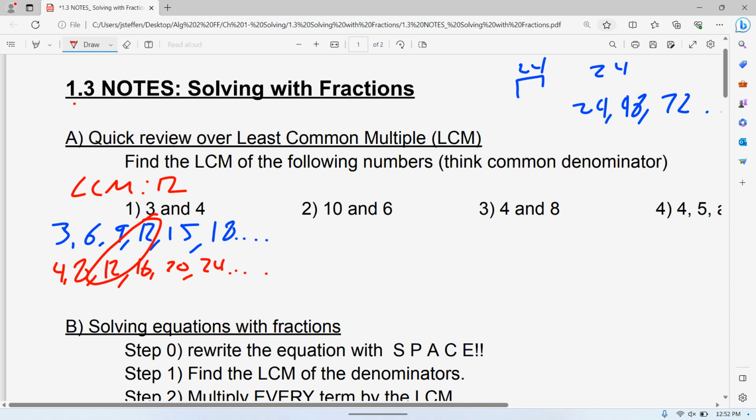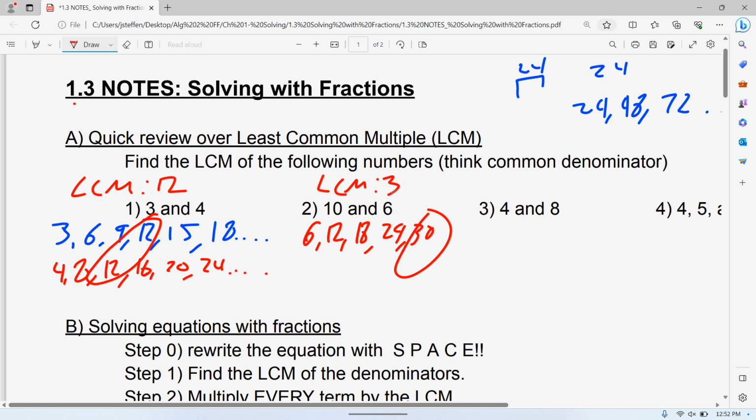And the 6 and 10. If you don't know, you could list the multiples of 6 until you get one that you know is divisible by 10. So like 6 times 1, 6 times 2, 6 times 3, 6 times 4, 6 times 5 is 30. 30 I know is divisible by 10. So that's one way you could do it. So the least common multiple is 30.